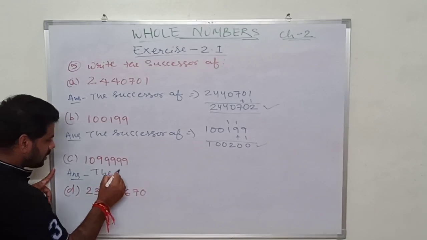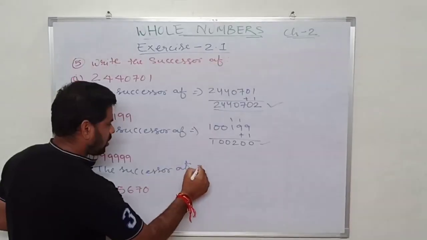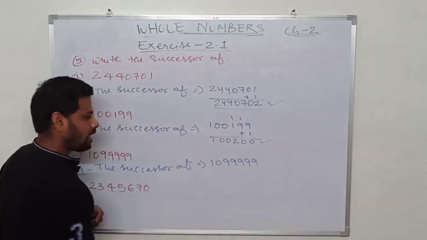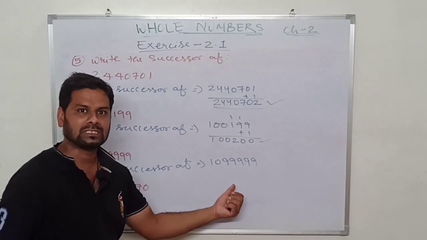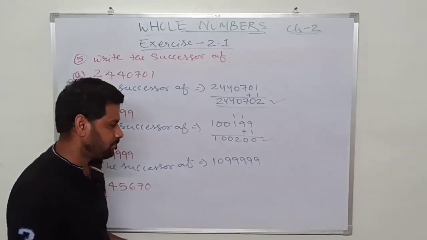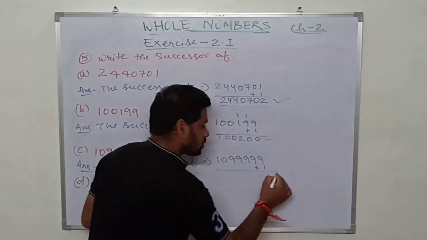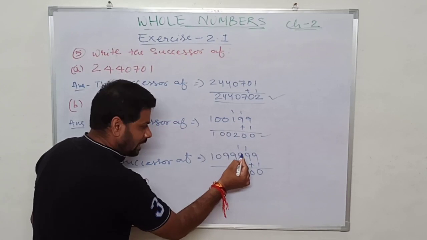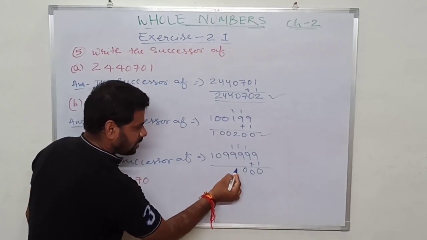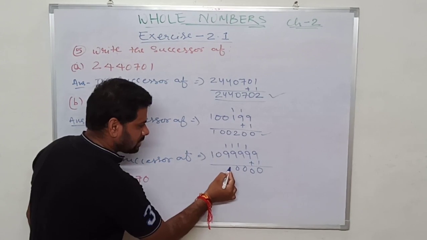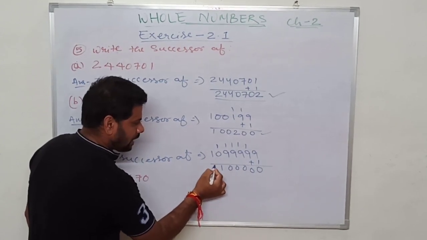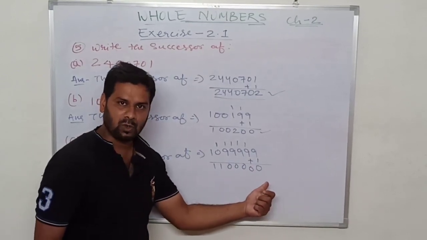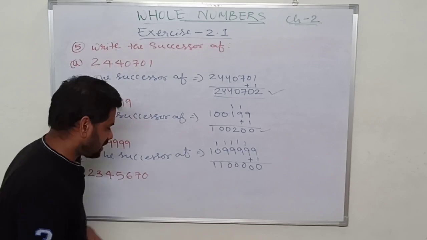Now again the successor of 99999, it is given. We will just add 1 to this number. Just add 1 here. 9 plus 1 is 0, 1 carry, 9 plus 1 is 0, again 1 carry, 9 plus 1 is 0, 1 carry, 9 plus 1 is 0, 1 carry, 9 plus 1 is 0, 10, 1 carry, 1 and 1. So the successor of this number is 11 and 5 zeros. Okay, so the successor of this number is this. Next, last question.